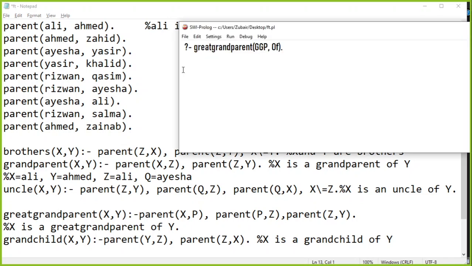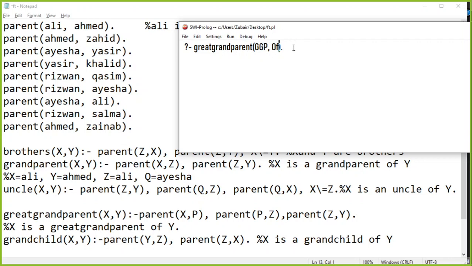Yeah. So अगर great grandparent हम देखते हैं तो we can see that Ali is a parent of Ahmad, Ahmad is a parent of Zahid. So Ali becomes grandparent of Zahid, but there is no great grandparent yet. Okay, so let's talk about Aisha. Aisha is a parent of Ali, Ali is a parent of Ahmad, and Ahmad is a parent of Zahid. So in this scenario Aisha becomes a great grandparent to Zahid. So this should be one of the examples.